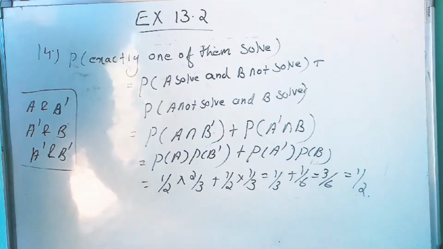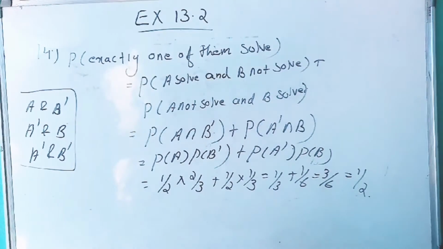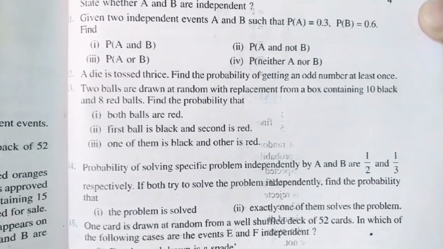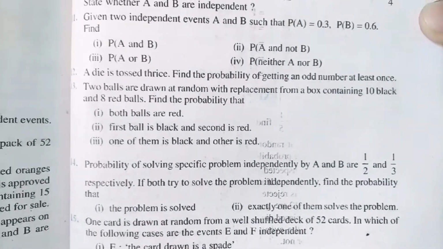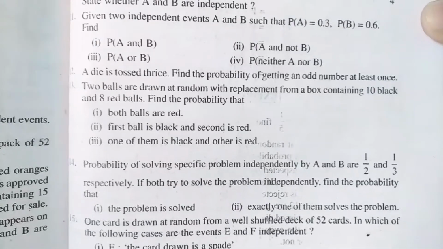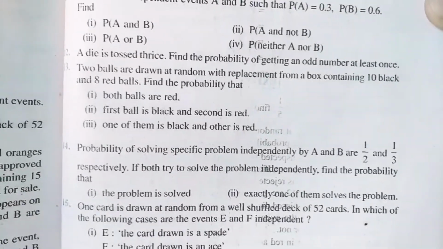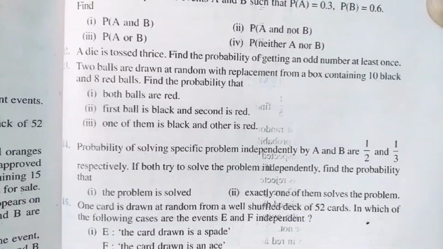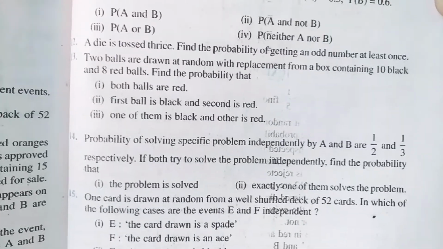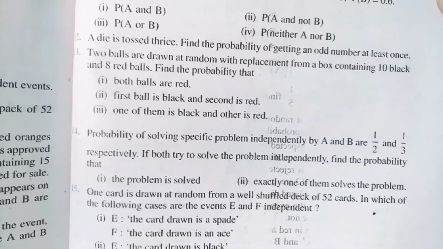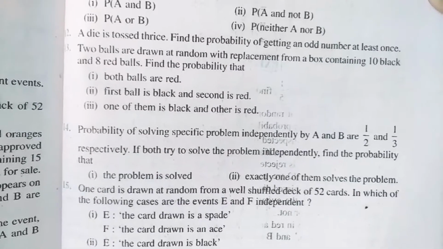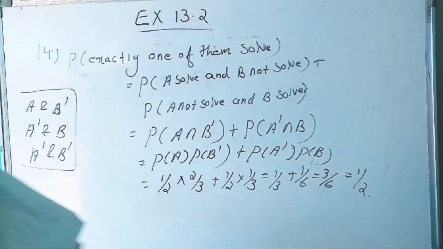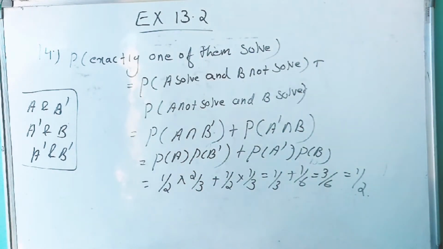Now next question, 13th question. Two balls are drawn at random with replacement from a box containing 10 black and 8 red balls. Find the probability that first, both balls are red. Second, first ball is black and second ball is red. Third, one of them is black and the other is red. This experiment is with replacement.